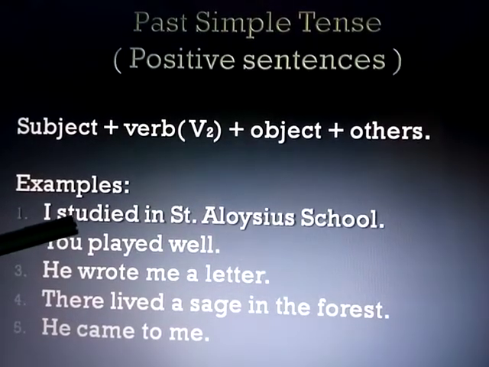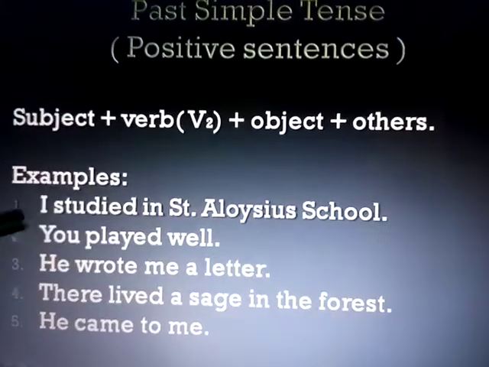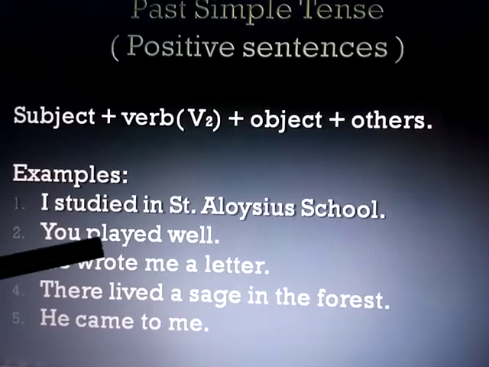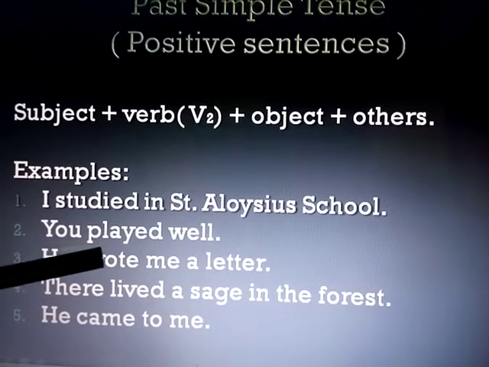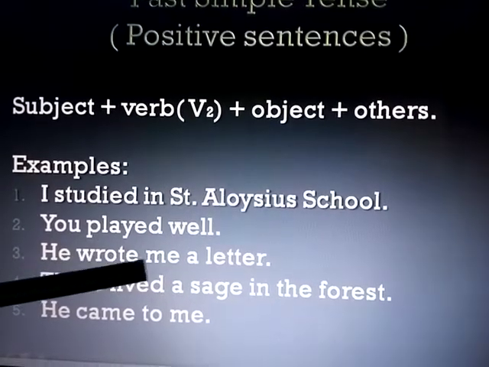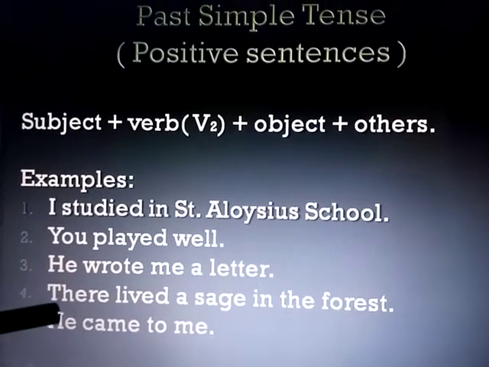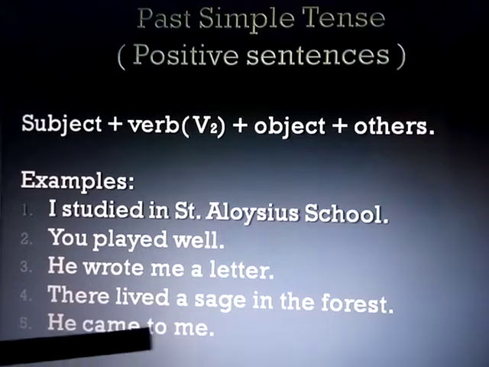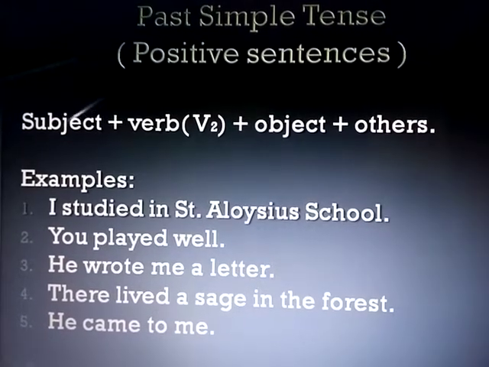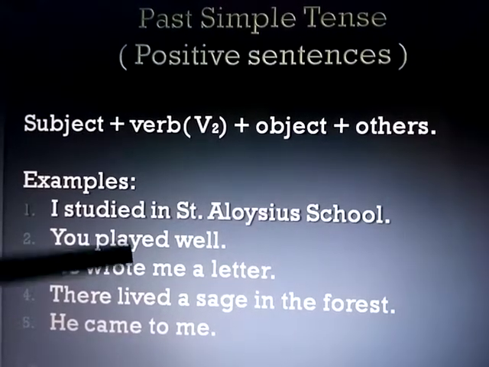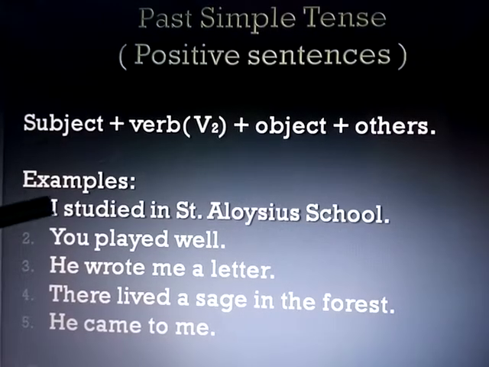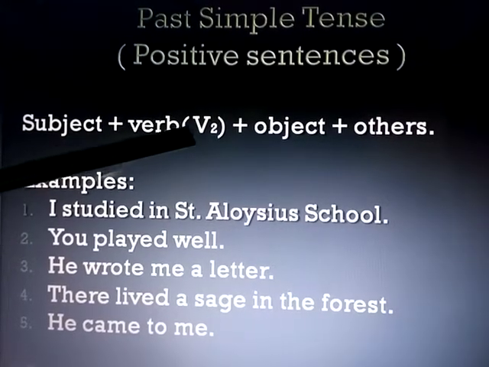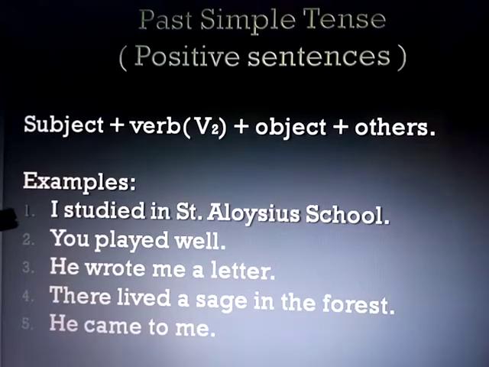Studied is the second form of study. You played well. Played is the second form of play. He wrote me a letter. There lived a sage in the forest. He came to me. In past simple tense positive sentences, we use the verb second form, whether the subject is singular or plural.